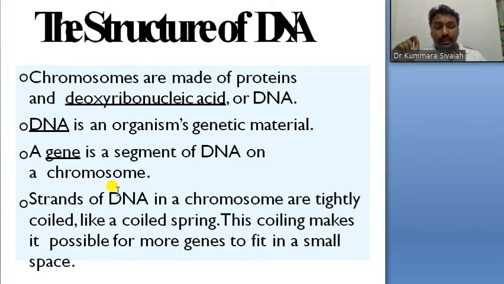Next, come to the DNA. The chromosomes are made up of proteins and deoxyribonucleic acid. DNA is the genetic material, and a gene is a segment of DNA on a chromosome. DNA in chromosomes is tightly coiled, like a coiled spring.